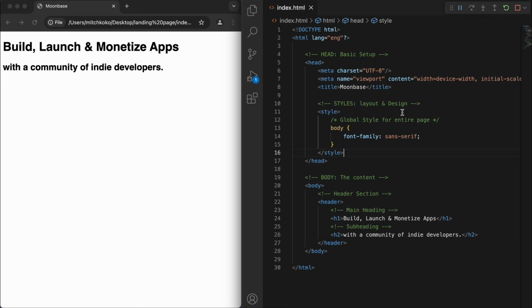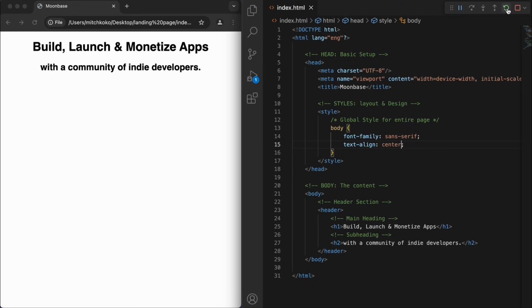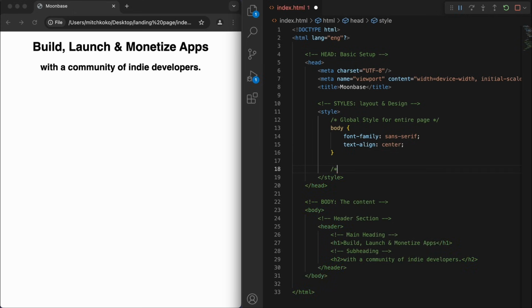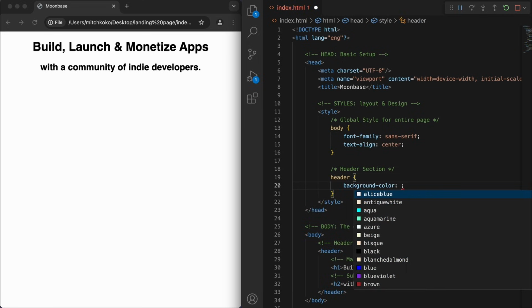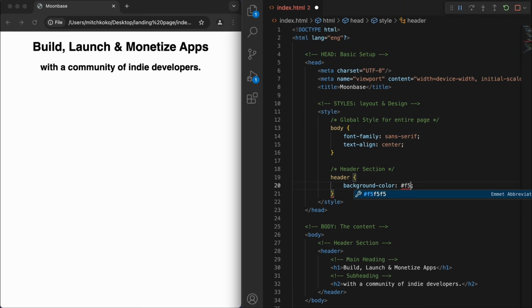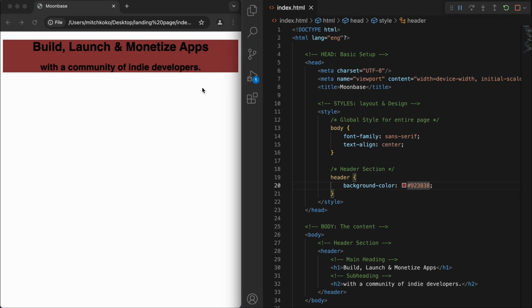And so you can see at the styles at the top, let's say text align to the center. And you can actually be more specific with the style. So let's say the header section. I'm going to choose a background color, which you can hover your mouse over to see exactly what this is. So that's our background. Now I kind of want it like a light gray color for this.